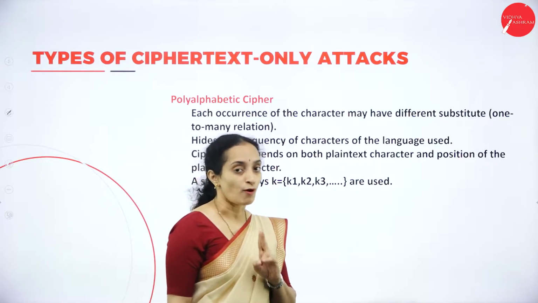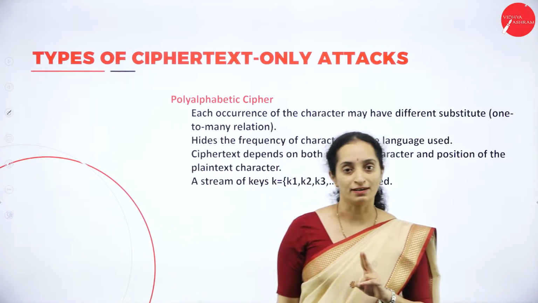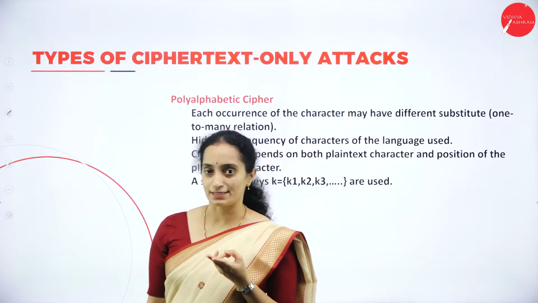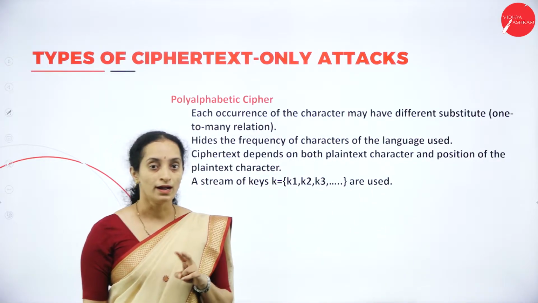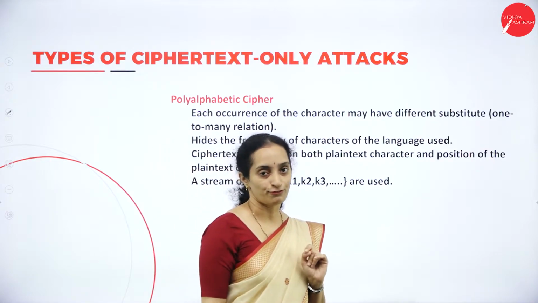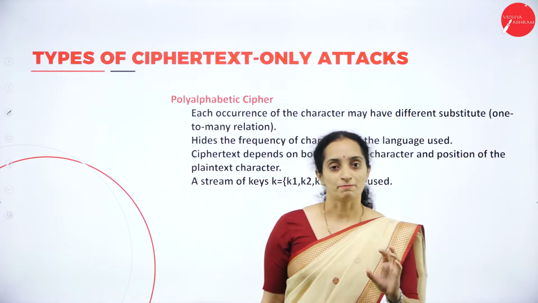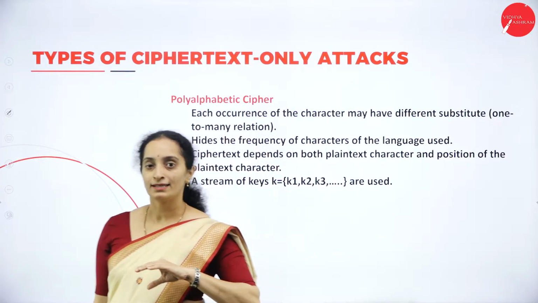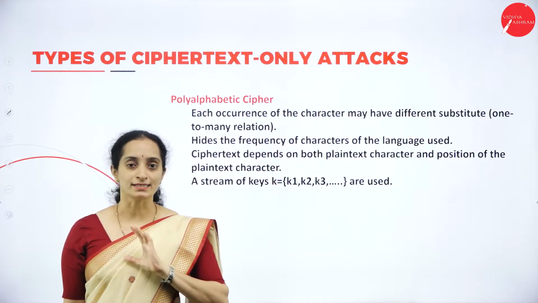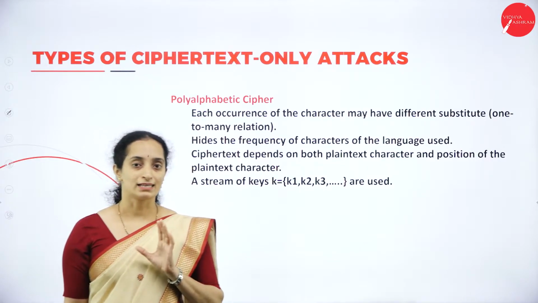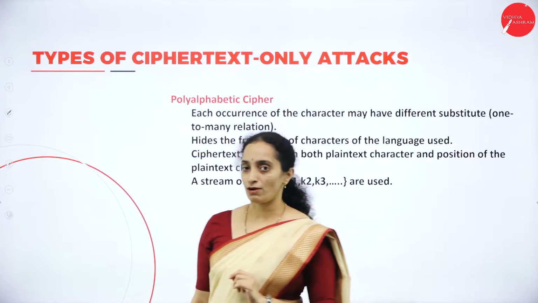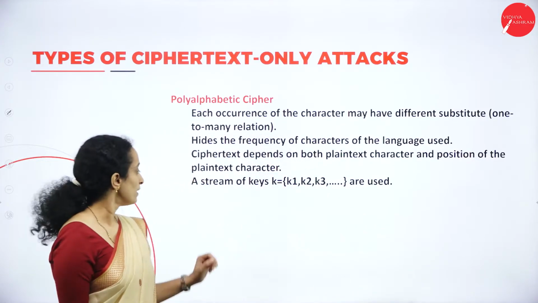But a polyalphabetic cipher uses a set of keys, not one or two. It uses the set of keys to represent each character with another character, one-to-many characters in the encryption method. All right, so this is a polyalphabetic cipher.